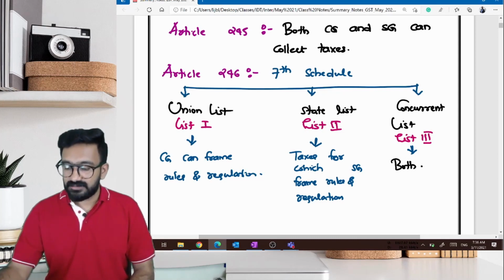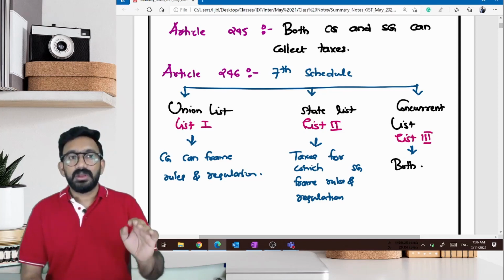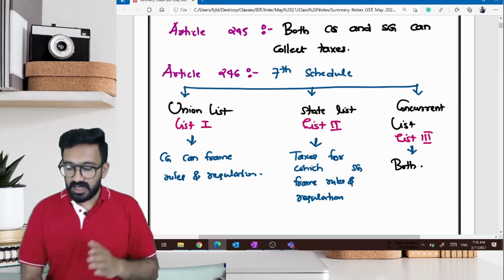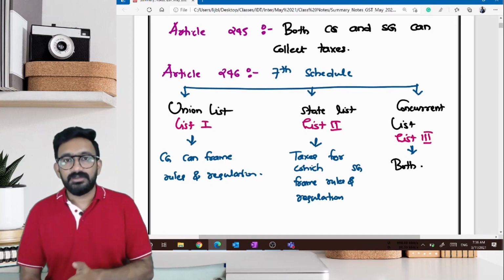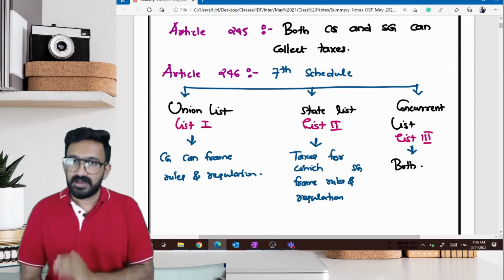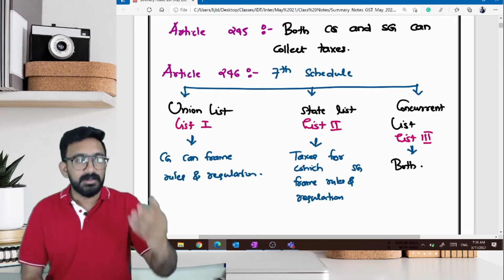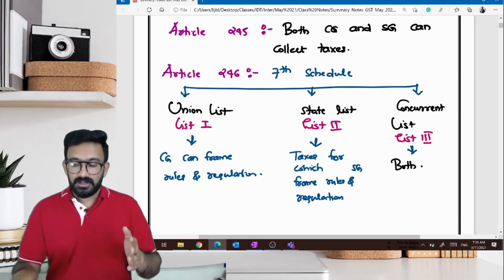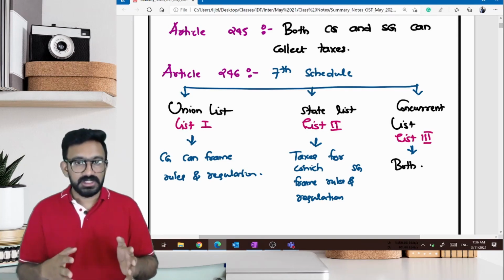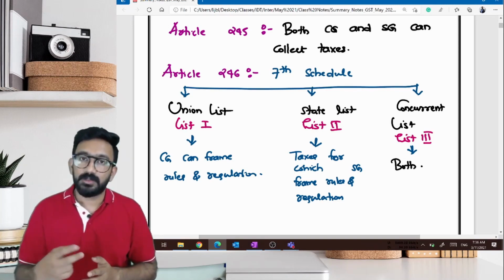Now, what is it that they have to do? They have to frame rules and regulation, either in parliament they'll do it, or they will do it in legislative assembly, depending upon which government is going to frame rules and regulation. So if you want to get an answer on this, there is a two-step process to frame a new tax.